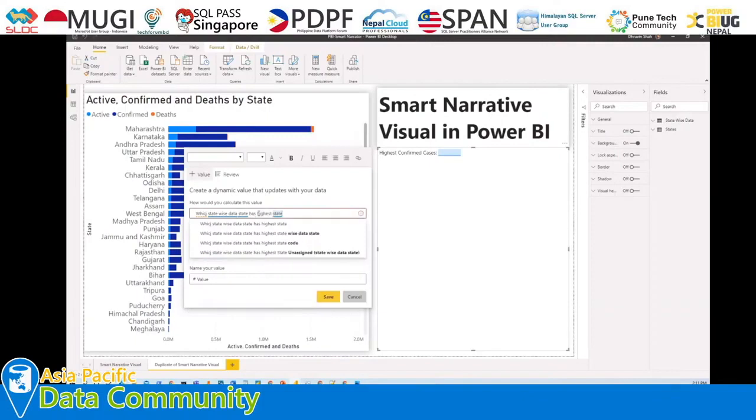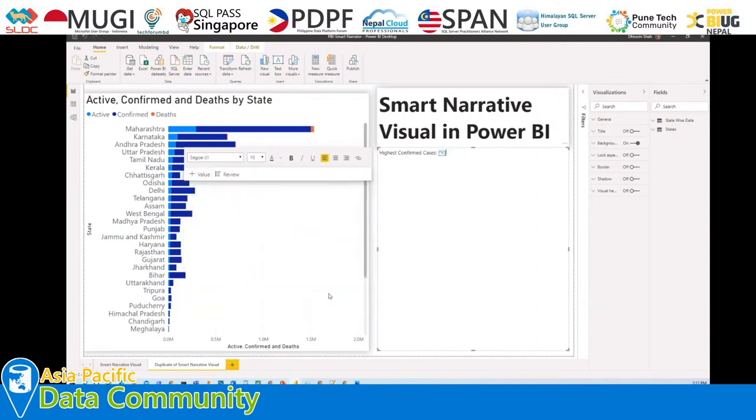Confirmed is something that we need to take from the state-wise data, so we just need to find confirmed. Let me correct this spelling. Confirmed. All right, it has populated automatically here, and now it is showing me the result as well, that is Maharashtra. Now we can name our question properly, like highest confirmed cases. And now I'm clicking on save. So this will provide me this information over here.